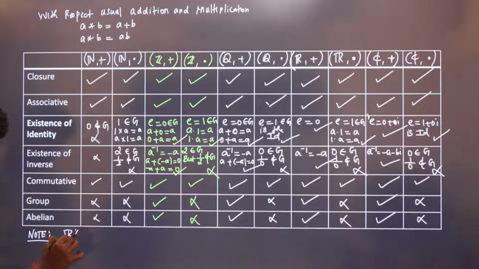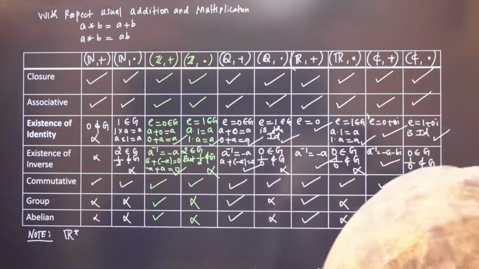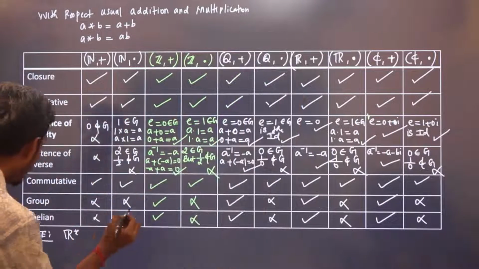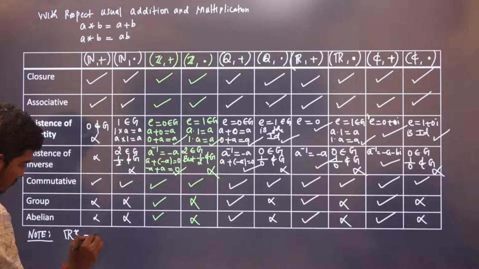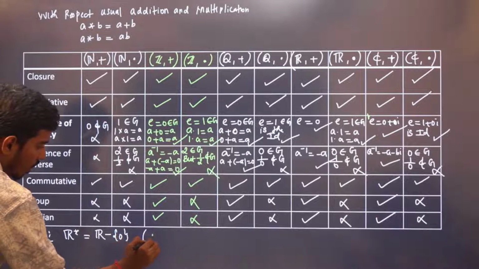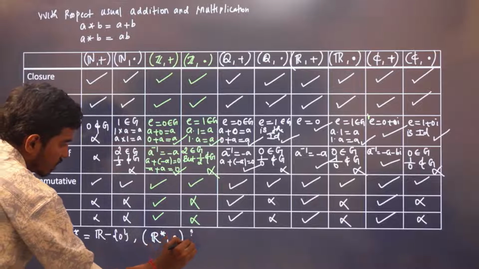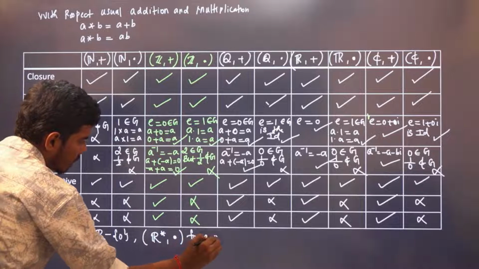But note, R star, right? I'm going to give a new set called R star. R star means all real numbers except 0. All real numbers except 0, right? R star with respect to multiplication forms an abelian group. Yes or no?